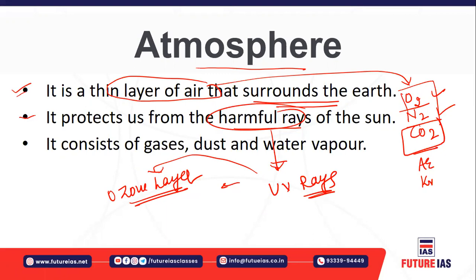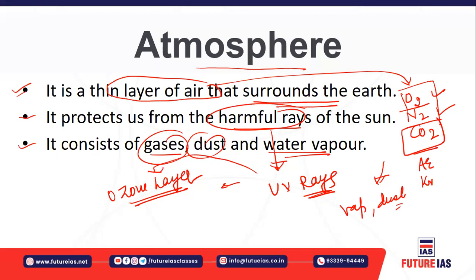The atmosphere also consists of gases, dust and water vapor. Apart from gases, you have water vapor and dust particles also, which vary in size. They are also found in the atmosphere.